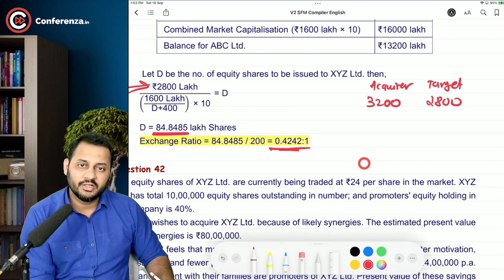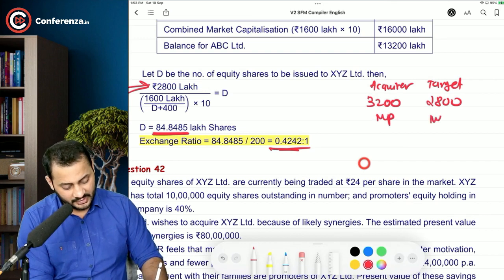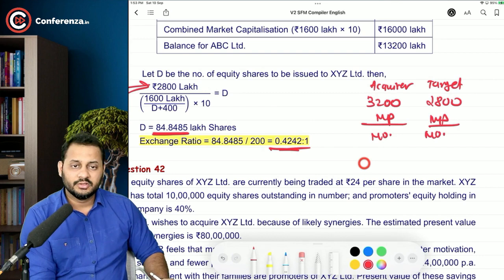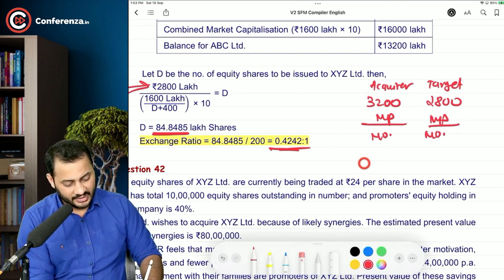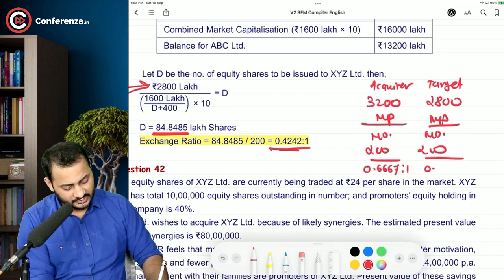But you will calculate the market price first. If you divide by the market price, you will get the number of shares that you will issue to the target company, and it will be divided by 200 to arrive at the exchange ratio. So in that case, the exchange ratio was 0.667 is to 1, and in this 0.4242 is to 1.